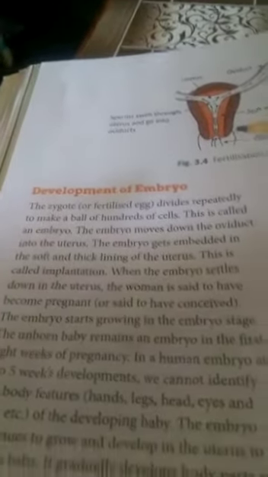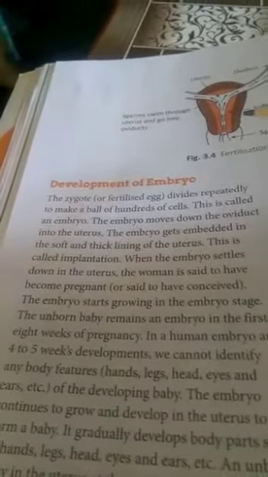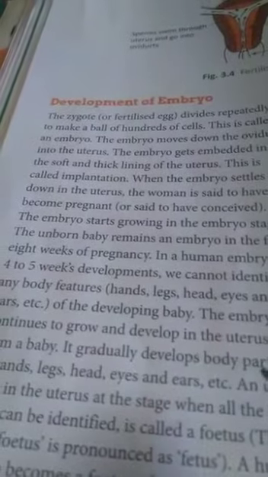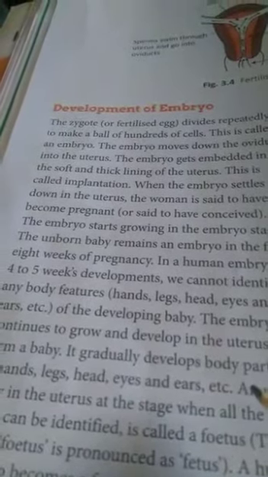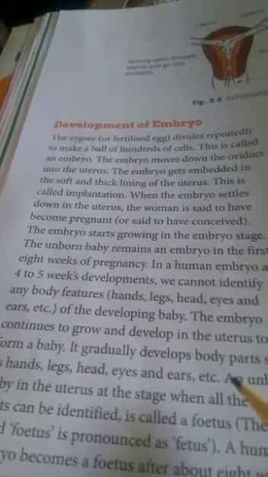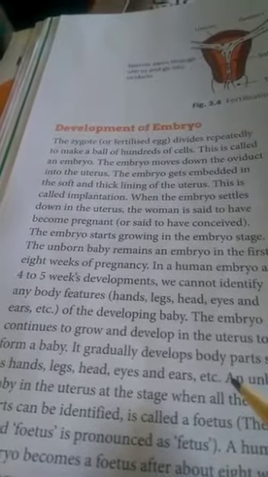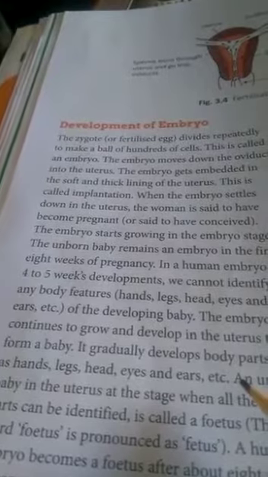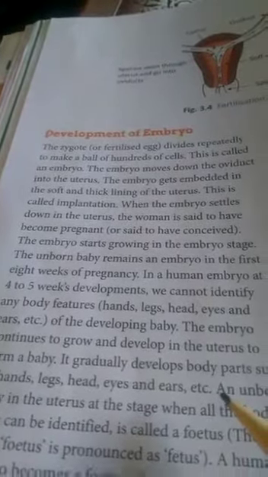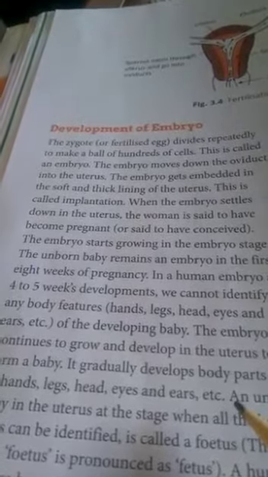So further development of this embryo takes place, several divisions take place in it, and after about 8 weeks it comes in the shape of a human body. It means now you can recognize hands, legs, head, eyes and ears in it. And now instead of calling it embryo, we call it fetus.